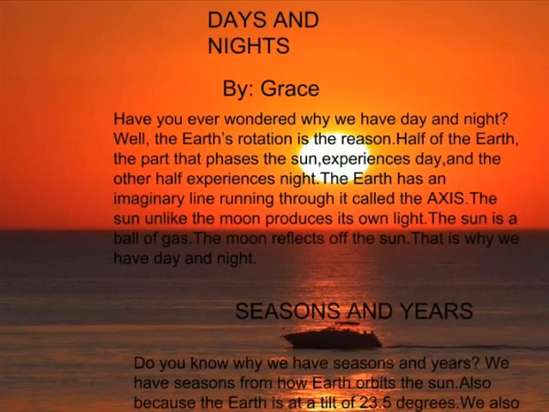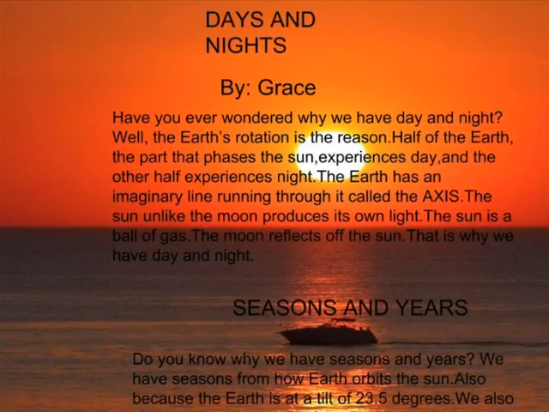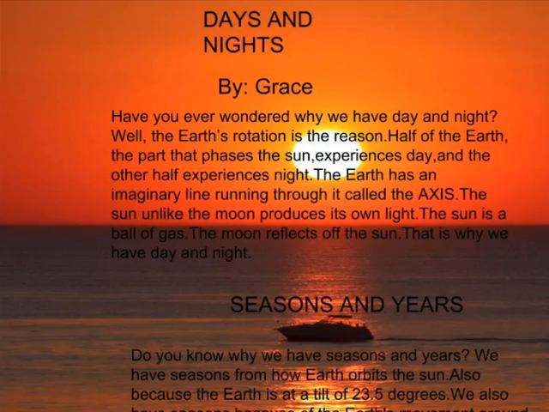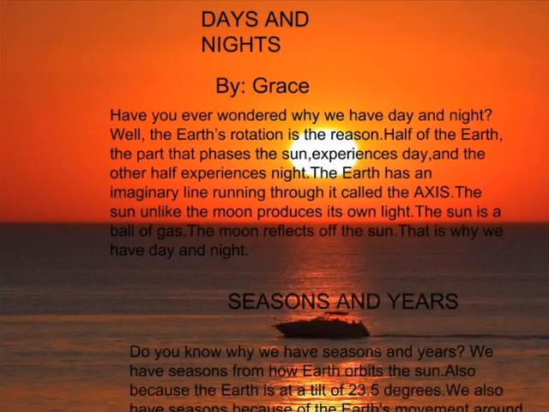The sun, unlike the moon, produces its own light. The sun is a ball of gas. The moon reflects light off the sun. That is why we have day and night.